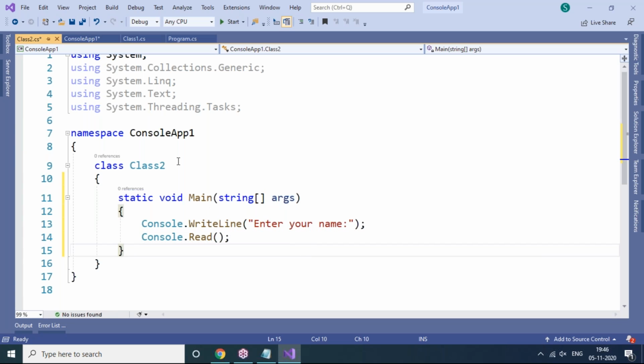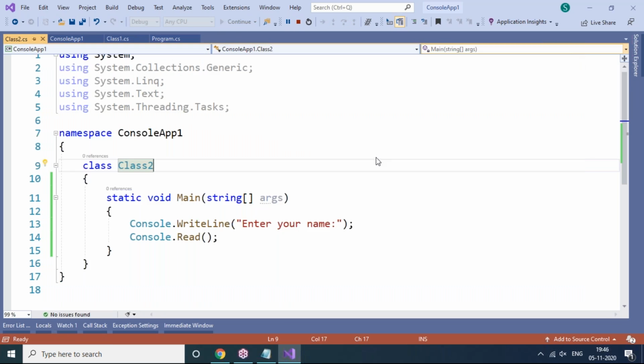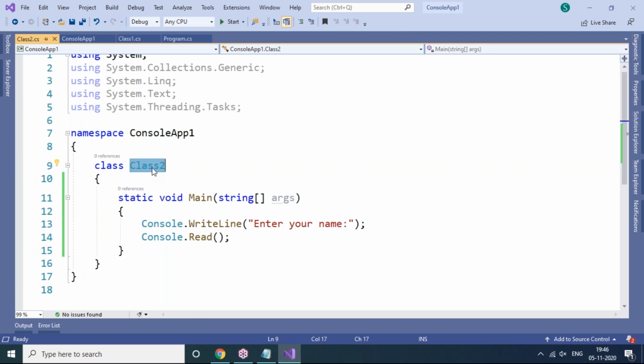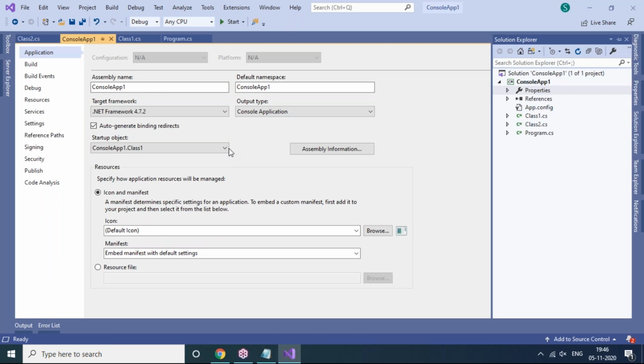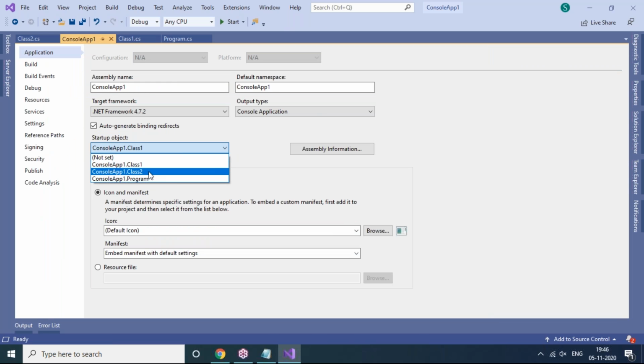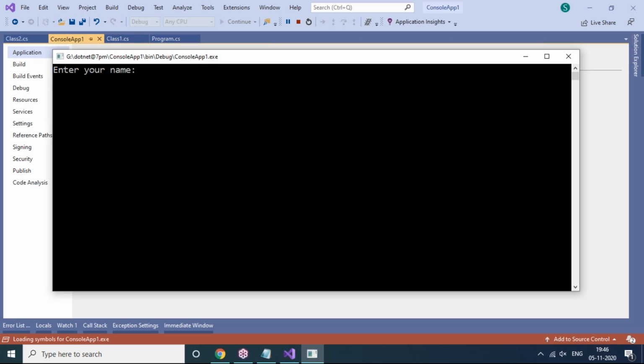Now I want to execute this Class2 program. But when we execute this one, what will happen? The previous program is executing. But you know how to change the startup object. I want to change the startup object to Class2, so I want to start my program execution from there. So let's go for changing the startup object. Double click on Properties again, and you can expand this drop down list. Here Class2 is also added. I select Class2, save it and run it. Now it will start executing from Class2.